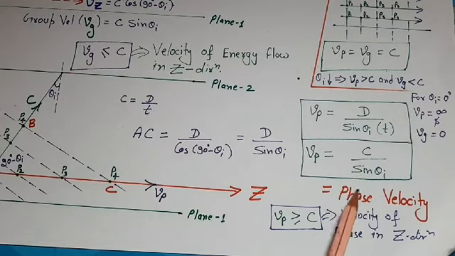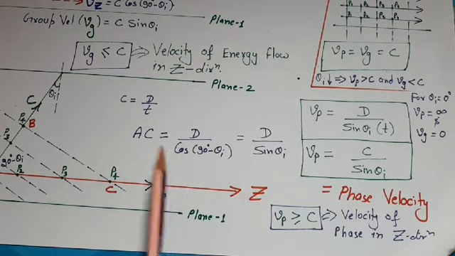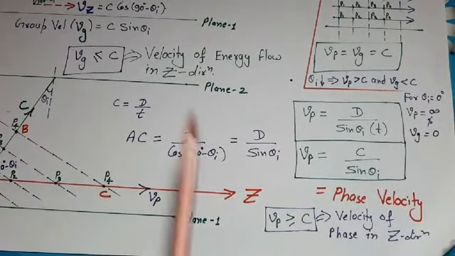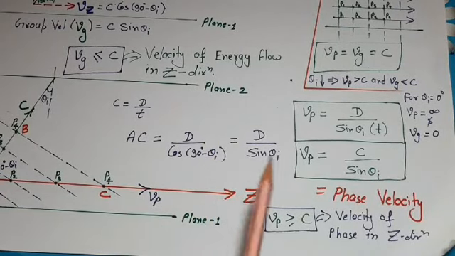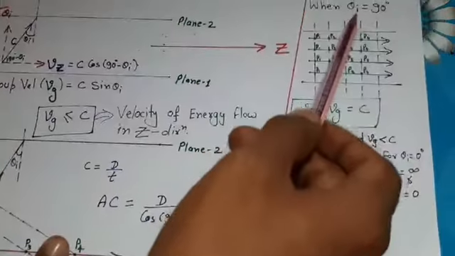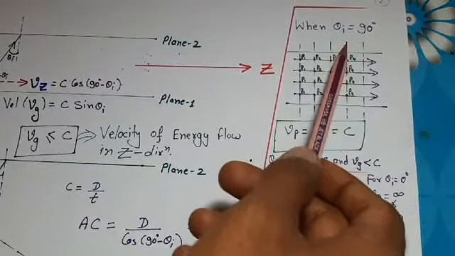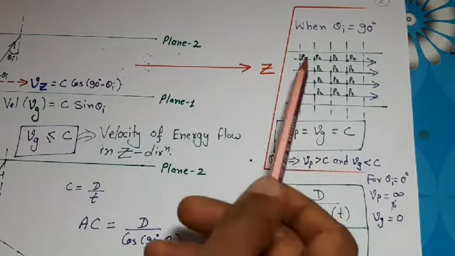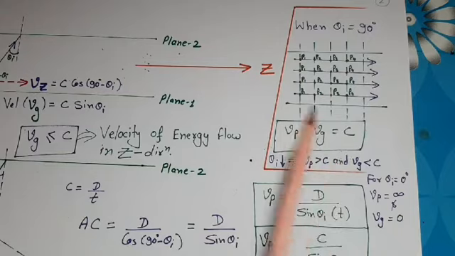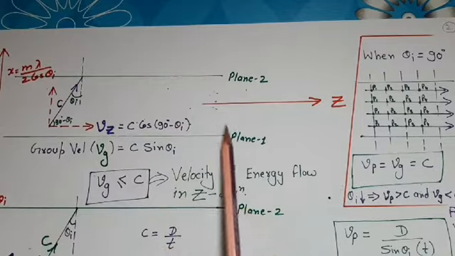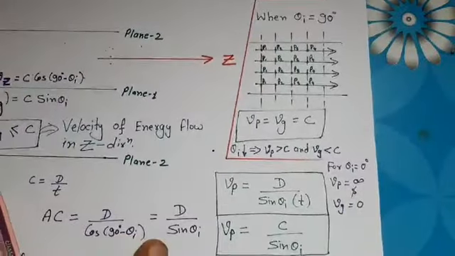So finally we can say that in case of waveguide propagation, two velocities are defined. One is group velocity, which is the velocity of wave energy in z direction, and second is phase velocity, which is the velocity of phase in z direction. In case of free space propagation, as theta I is always equal to 90 degree, therefore both group velocity and phase velocity have value c. Because in that case both velocities have same value, therefore we did not define them separately. But in case of waveguide propagation, due to up-down motion, these two velocities have different values. That's why we defined them separately.